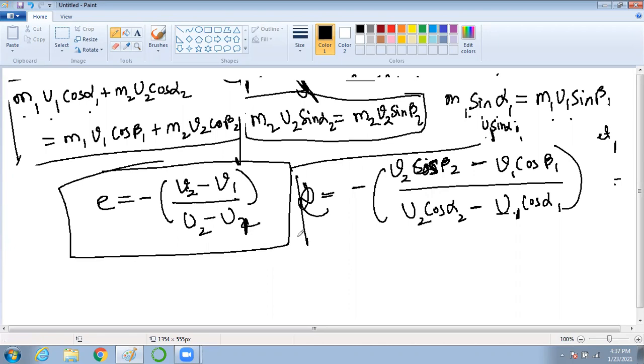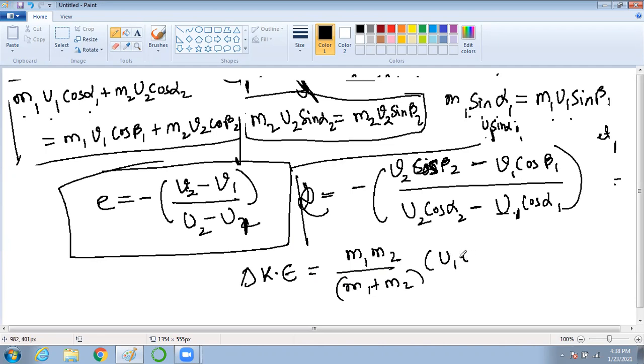So just remember this formula, and next the kinetic energy. What is the loss of kinetic energy then? The loss of kinetic energy formula is your previous formula, m1 m2 divided by m1 plus m2 into U1 minus U2 whole square. Yes or no? This was your formula. Am I correct?